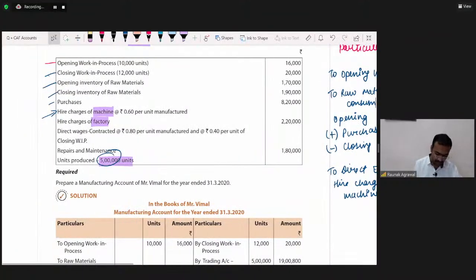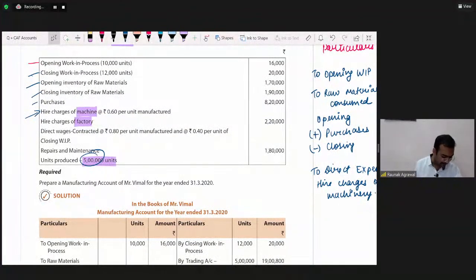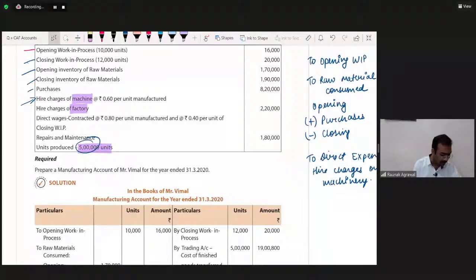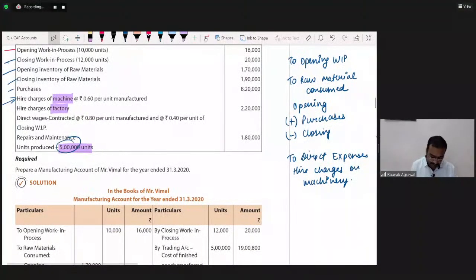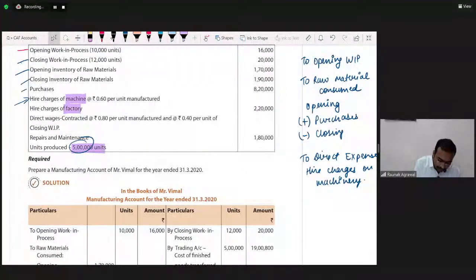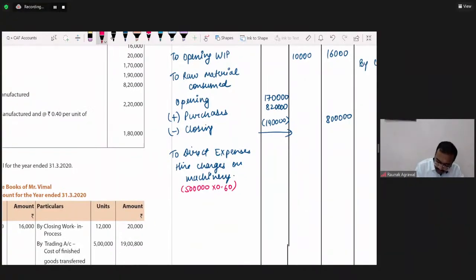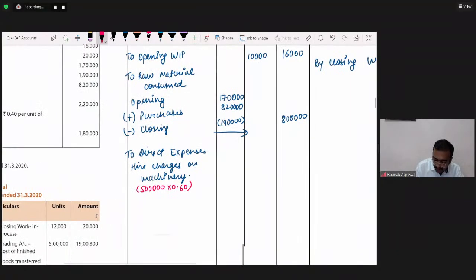Instead of writing it here, we can write it a little at the lower side. Hire charges on machinery: 0.60 per unit manufactured, and we have manufactured 5 lakh units. So hire charges on machinery would be 5 lakhs into 0.60. It's coming down to 3 lakhs.